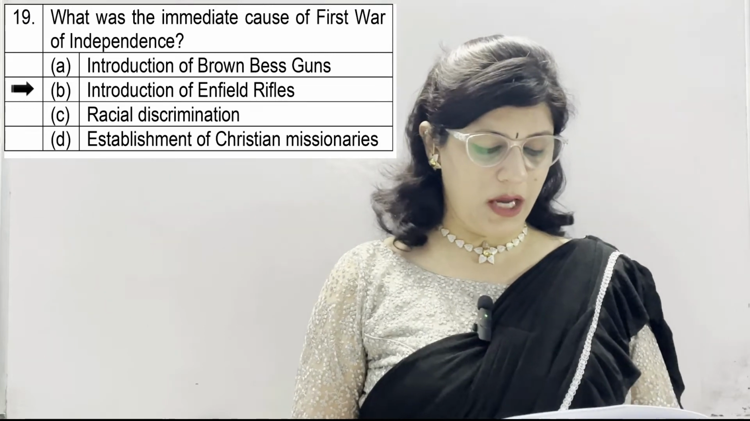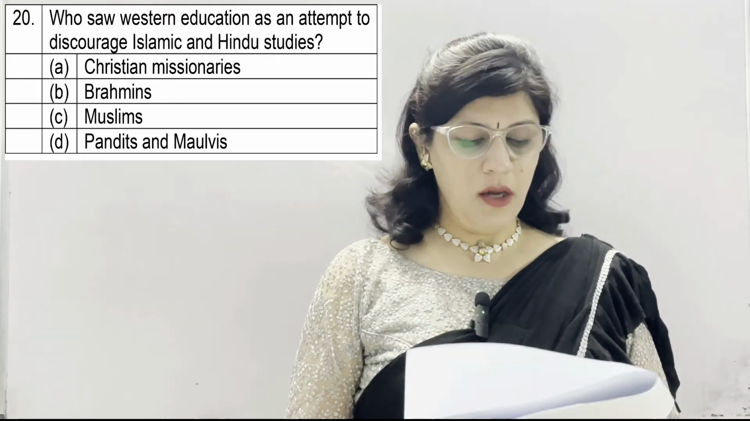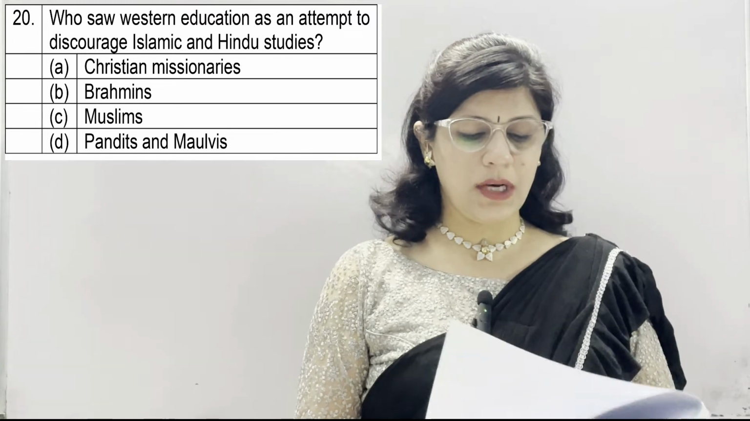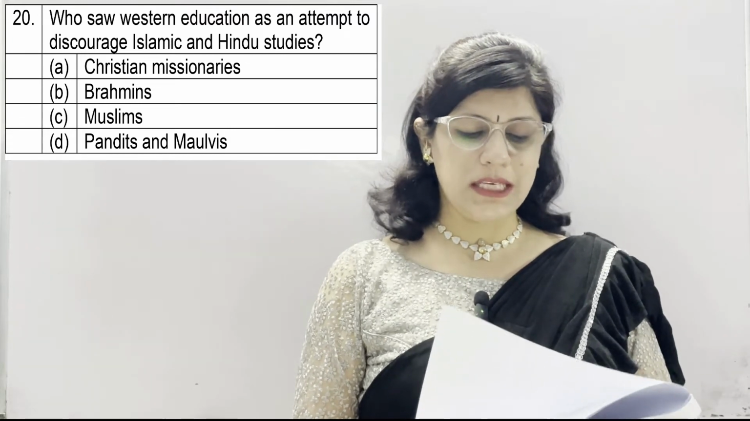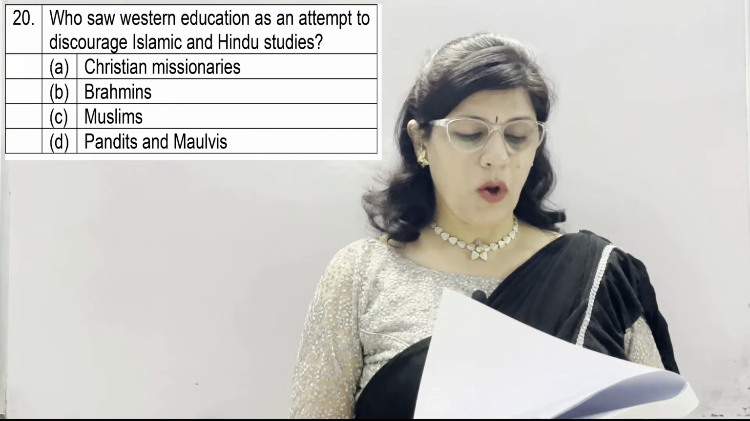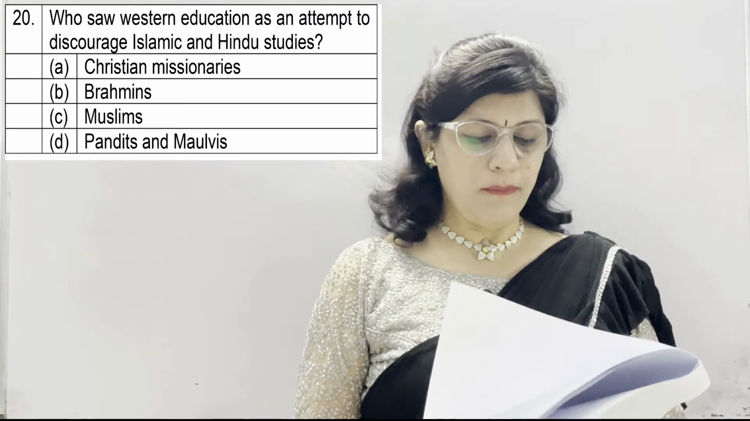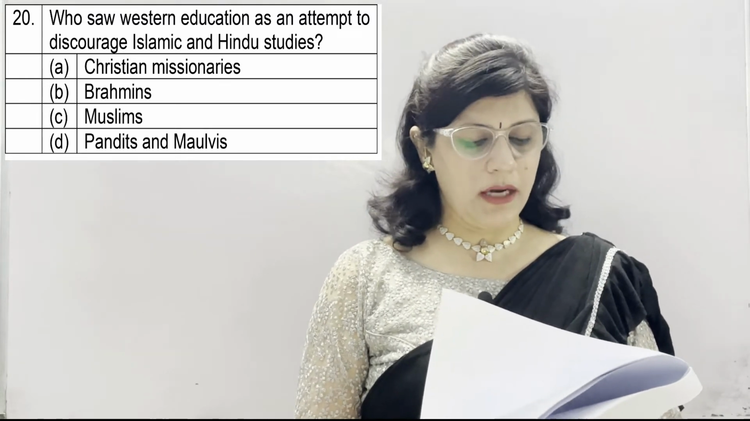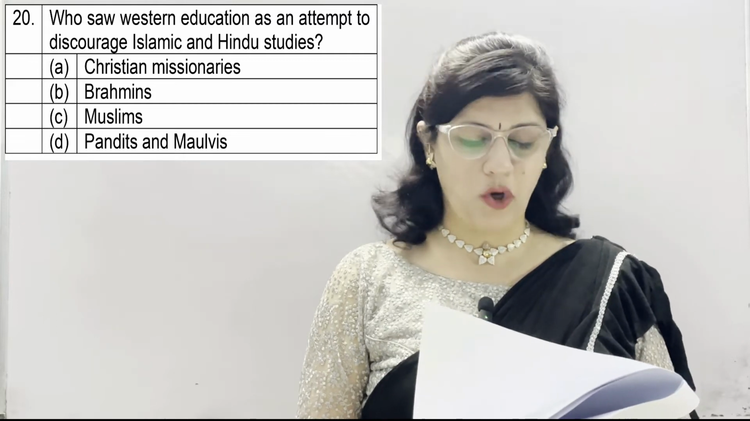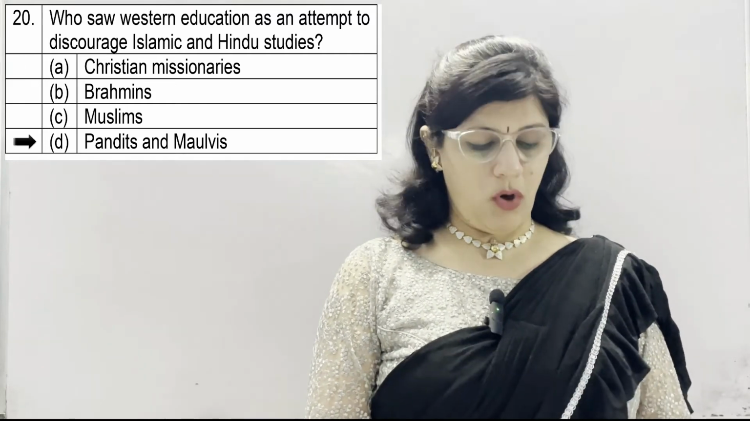Introduction of Enfield rifles. Question number 20. Who saw Western education as an attempt to discourage Islamic and Hindu studies? Option number A. Christian missionaries, B. Brahmins, C. Muslims and D. Pandits and Maulvis. And the correct option is Pandits and Maulvis.